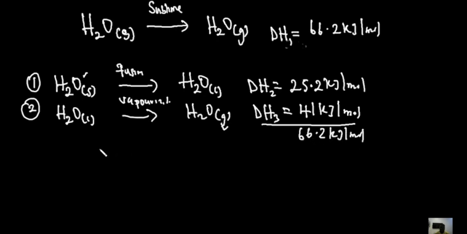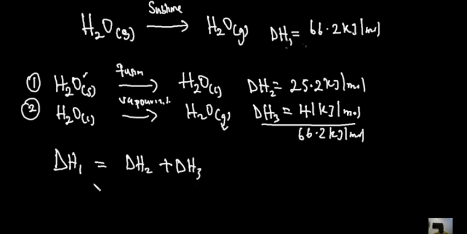So notice that it occurred in one step, and it occurred in 2 steps. The enthalpy change was still the same. Hence, what are we getting from this? That whether a process occurs in one step or in multiple steps, the total enthalpy change would be exactly the same. Hence, we can now conclude that dH1 equals dH2 plus dH3.